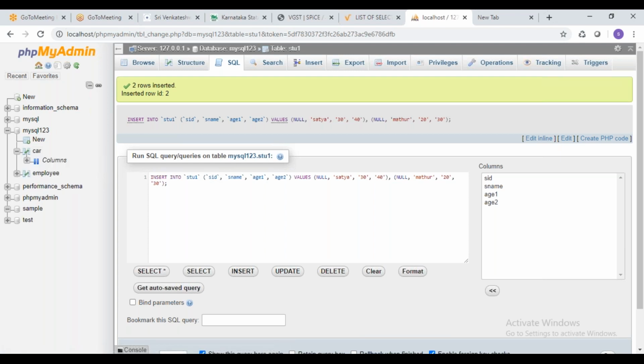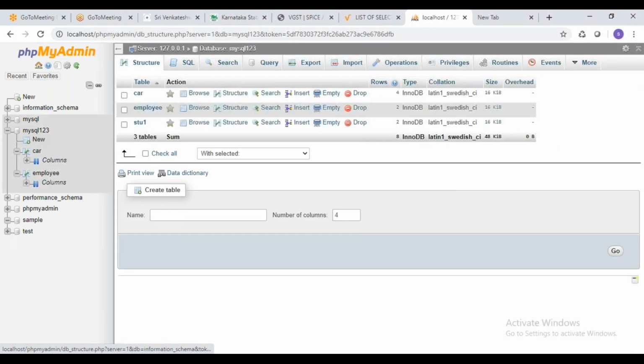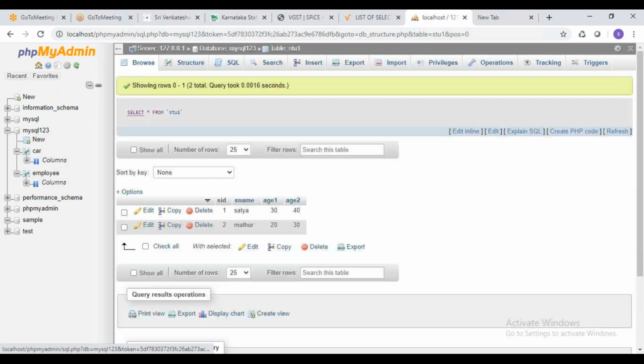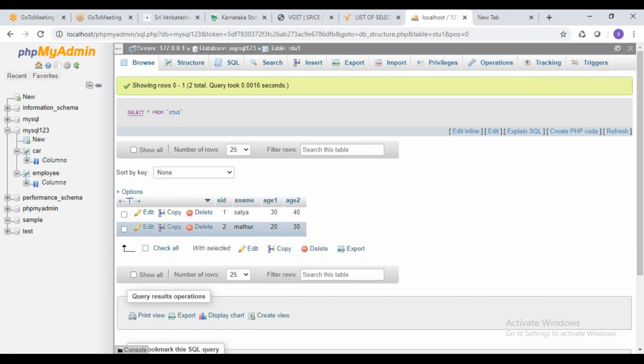Where is this created table? Why is it not showing me? It's in MySQL only. You can see here I have not given SID because I have given auto increment. It is taking continuously, right? So that is how auto increment is going to work.